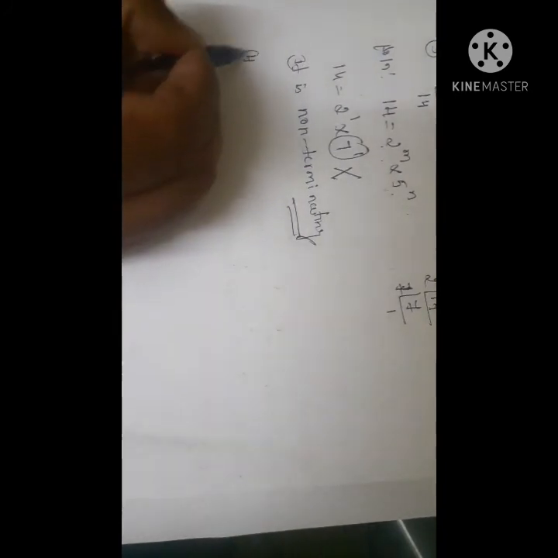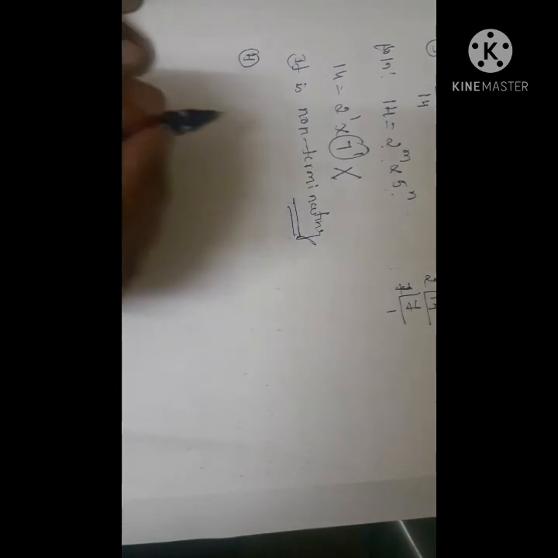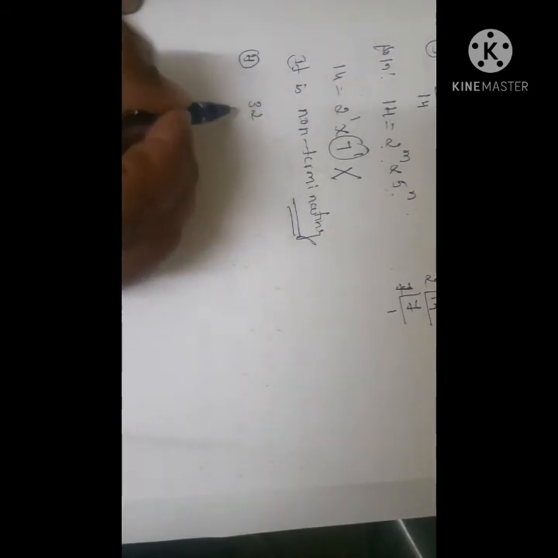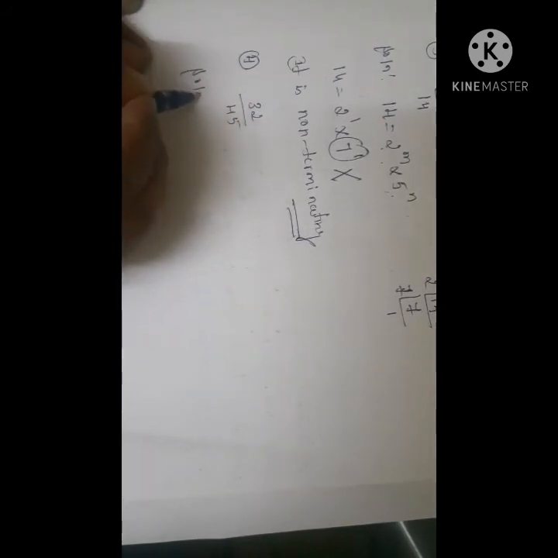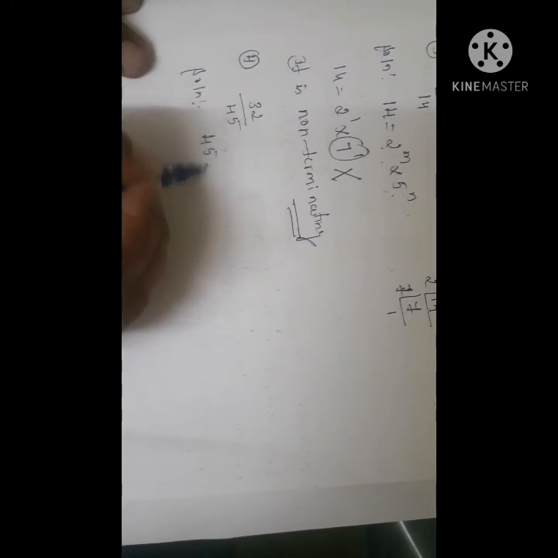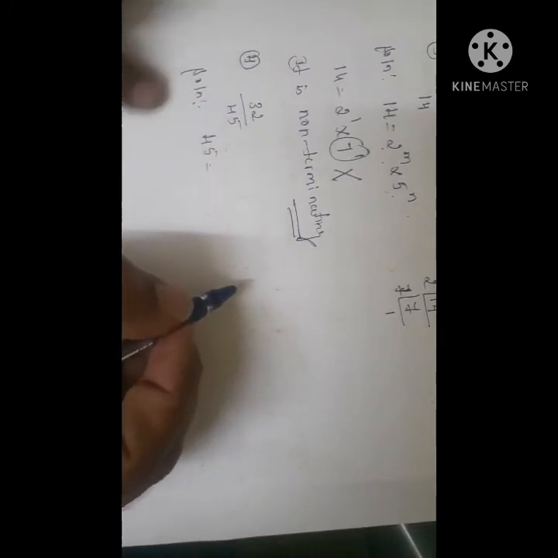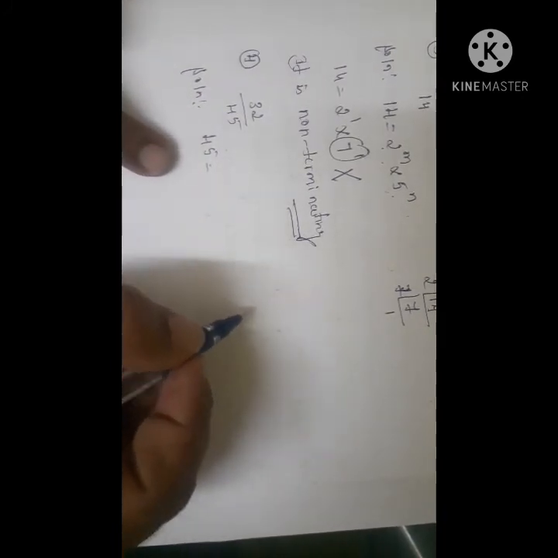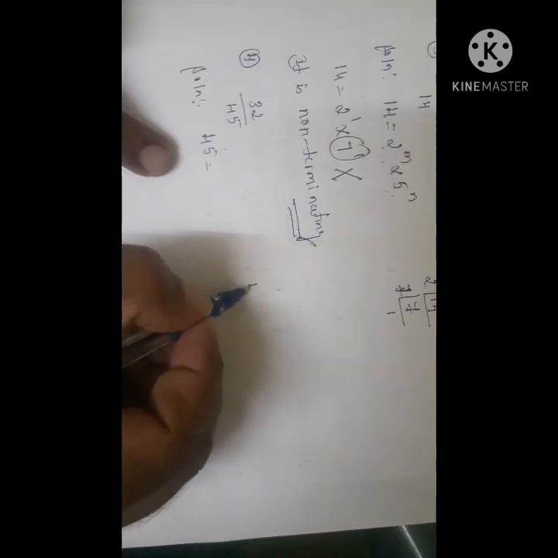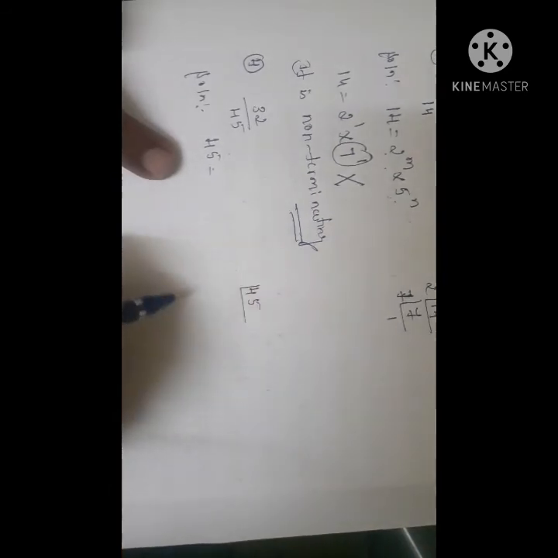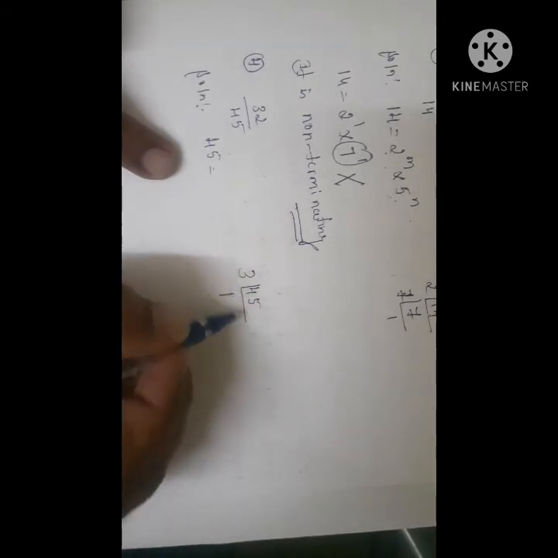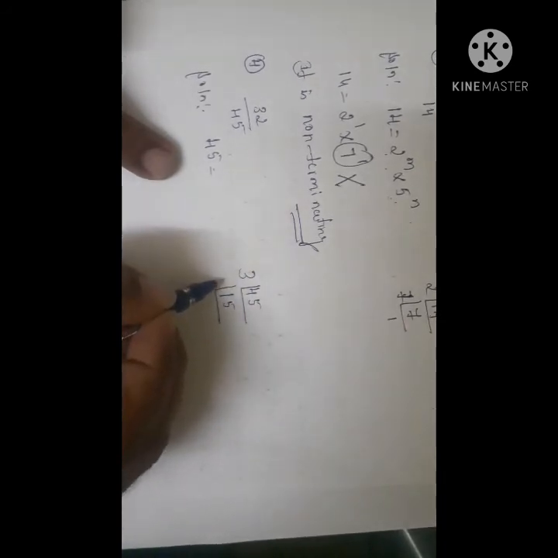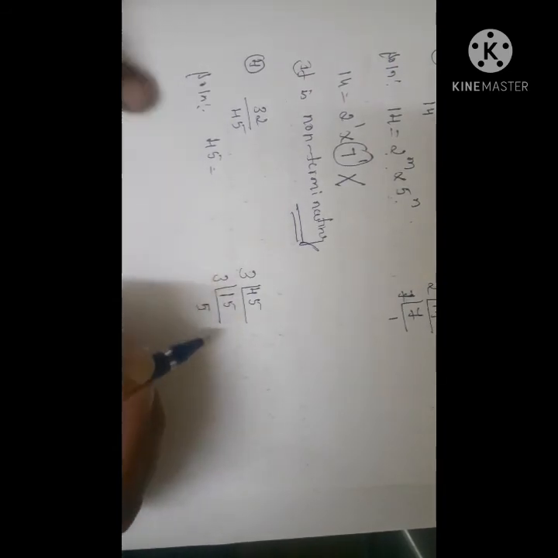Next, come to the fourth fraction. It is 32 by 45. I want to check for 45 whether it can be expressed in the form of 2 to the power of m into 5 to the power of n. For 45, if you factorize, it goes by 3. 3 1s are 3, 3 5s are 15, again 3 5s are 15.